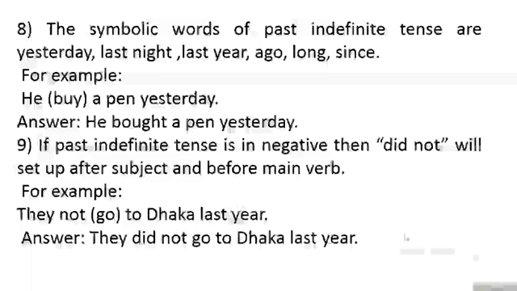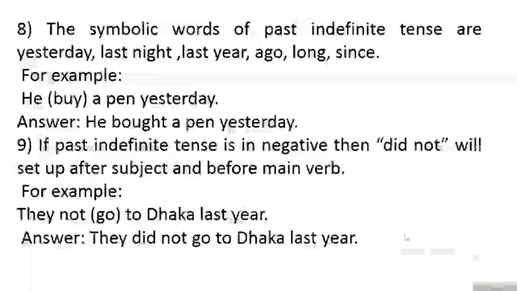Okay students, in number 9 rule, if past indefinite tense is negative, then did not will be set after the subject and before the main verb. For example, they not go to Dhaka last year.